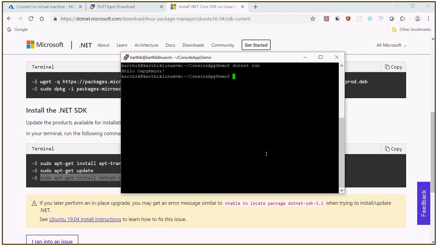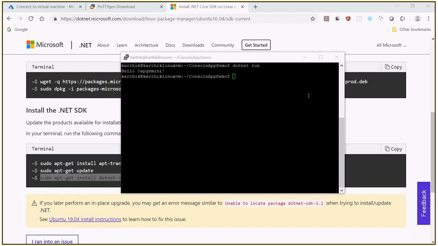You can see that it started executing. So our .NET SDK has been successfully installed. Fine. Okay, we have created a console application. How about a web application? That too, I want an MVC Core web application. So is it possible to create that? Yes, we can do that.